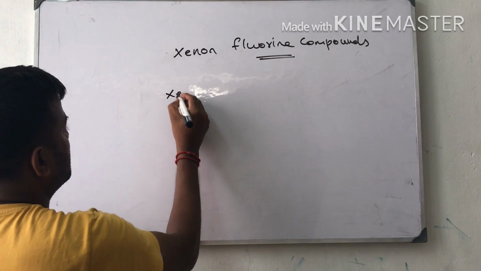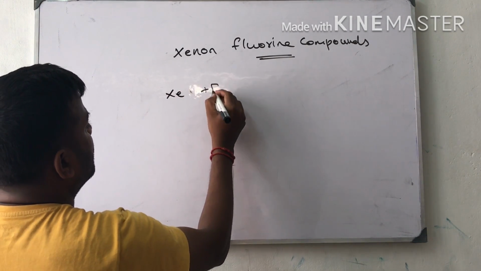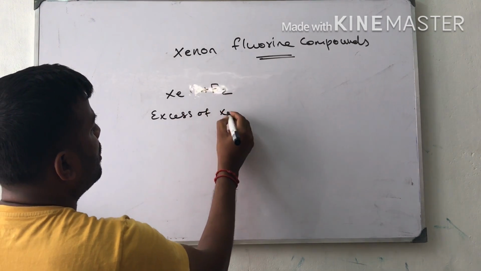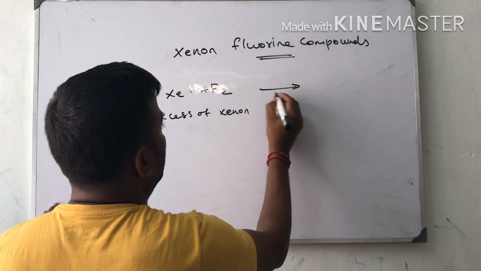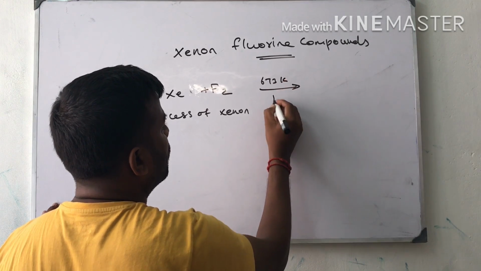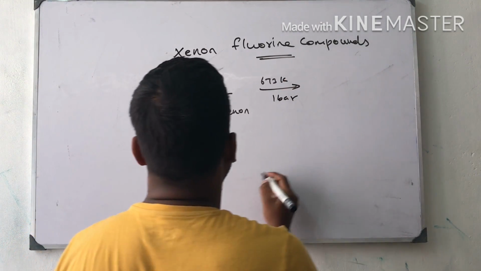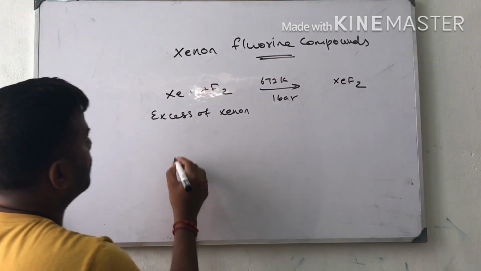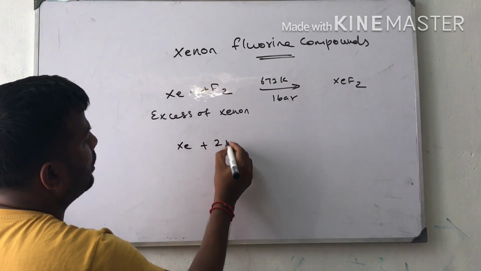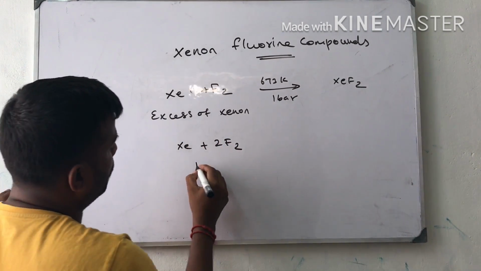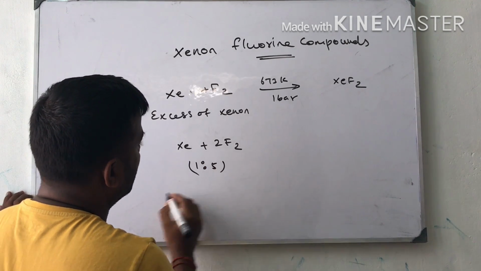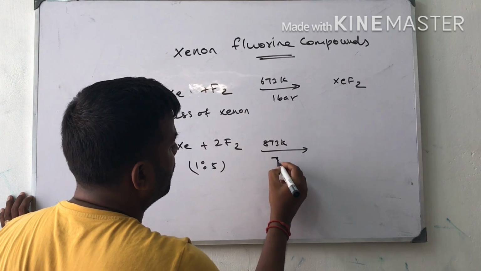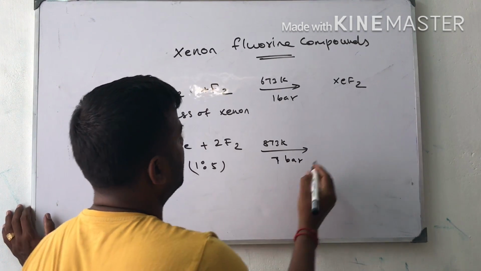For example, xenon reacts with F2 in the presence of excess xenon. At 673 Kelvin and 1 bar pressure, it will give xenon difluoride. Xenon reacts with fluorine in a 1:5 ratio at 873 Kelvin and 7 bar pressure.